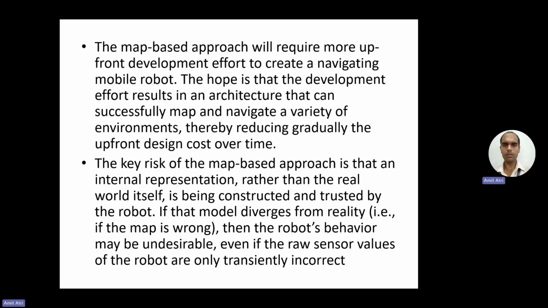If that model diverges from reality, maybe there is some error in the map, then the robot's behavior may be undesirable because it is blindly following the map, even if the raw sensor values of the robot are only transiently incorrect.